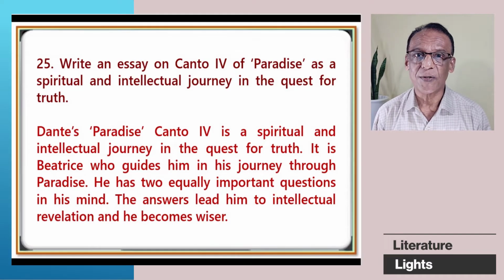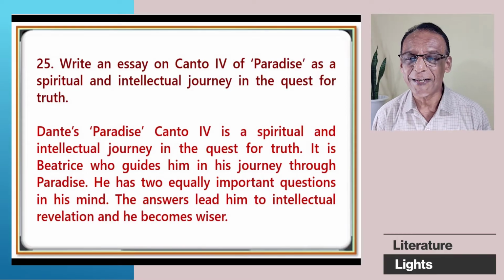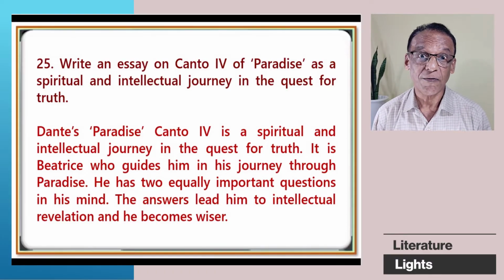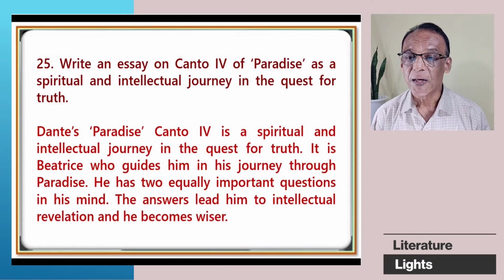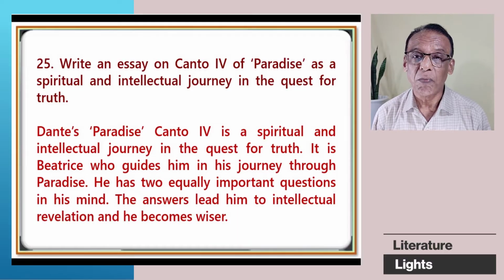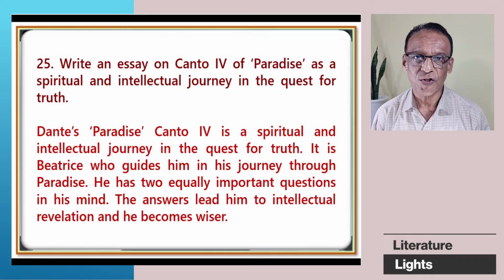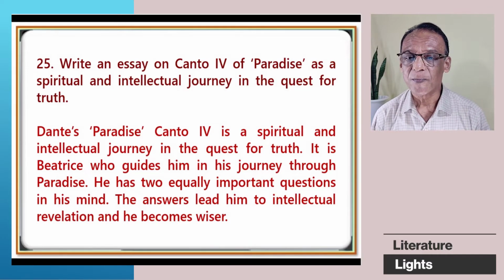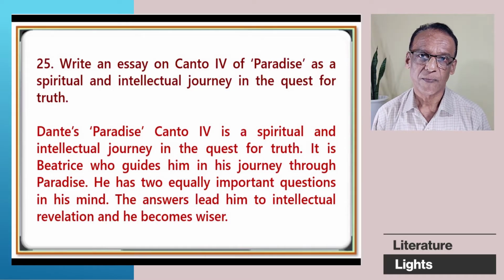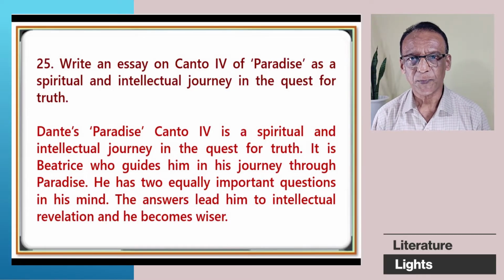Dante's Paradise, Canto 4, is a spiritual and intellectual journey in the quest for truth. It is Beatrice, his former lover, who guides him in his journey through paradise. He has two equally important questions in his mind. The answers to the questions lead him to intellectual revelation, and he becomes wiser. This is the first paragraph.